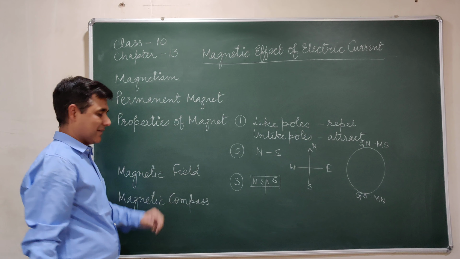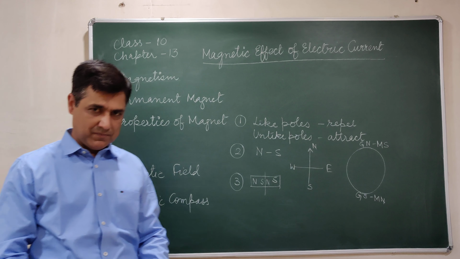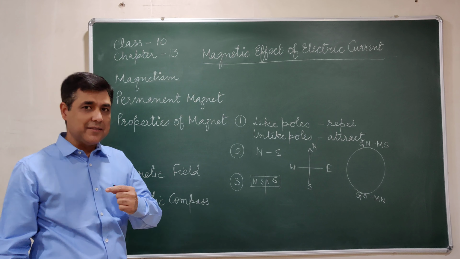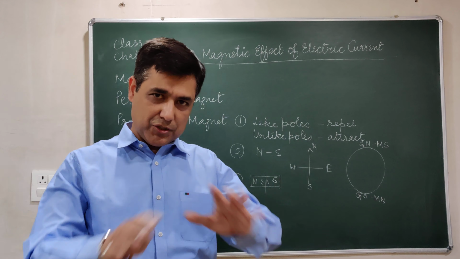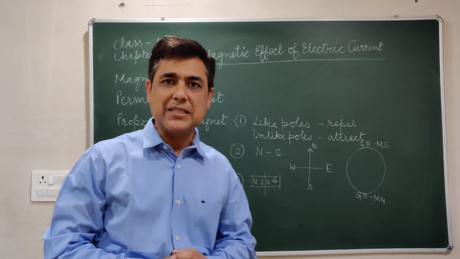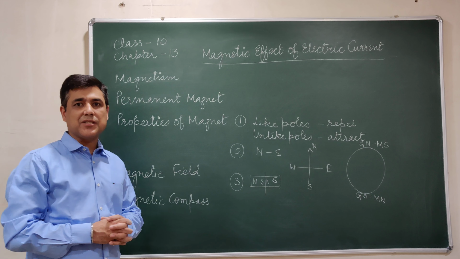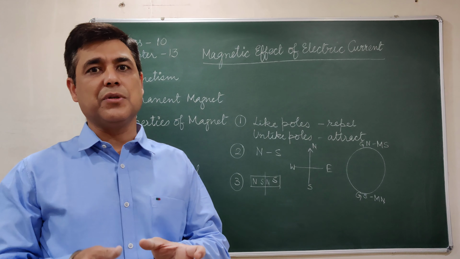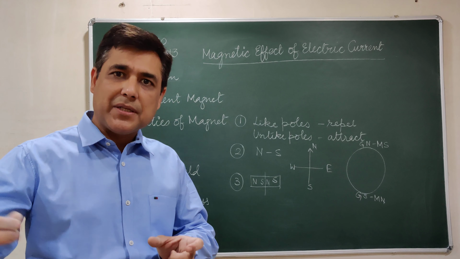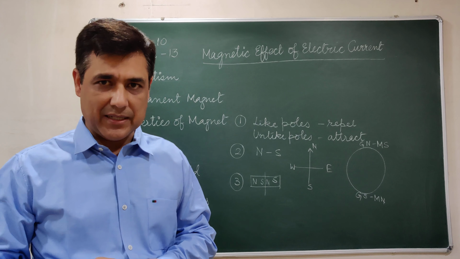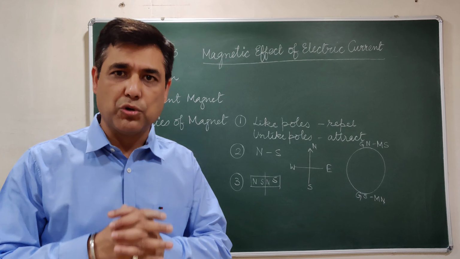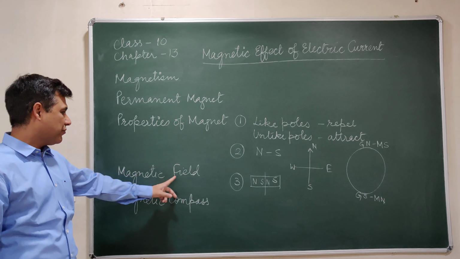Then magnetic field. Now a field is basically an area, a space. So the space around a magnet, I should correct it, it's a three-dimensional space, that means all around, where its influence can be experienced. If you bring a piece of iron near a magnet, at a particular point you find that it starts attracting towards the magnet. So that is the space around the magnet where you can feel its influence, where you can experience its force. That is called magnetic field.